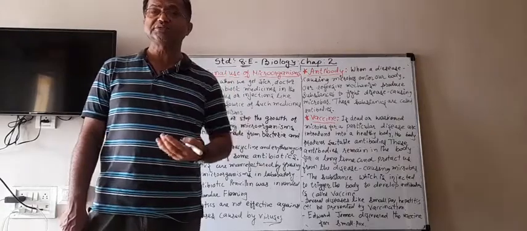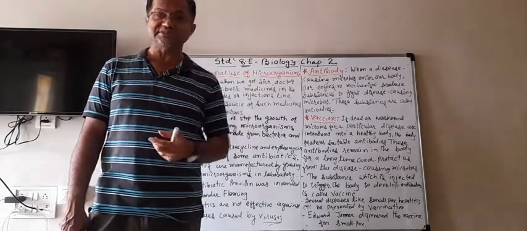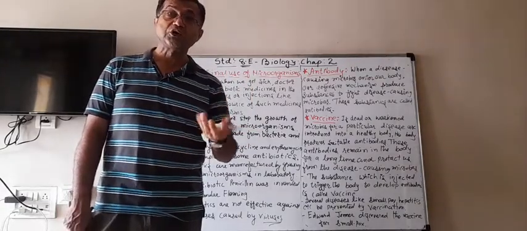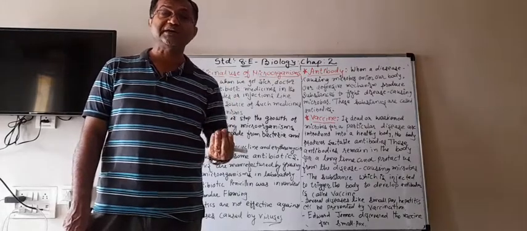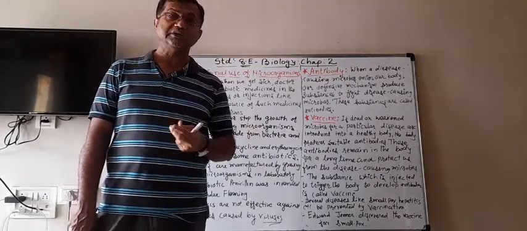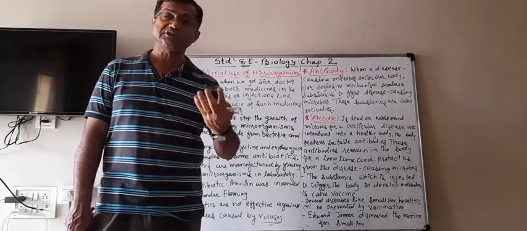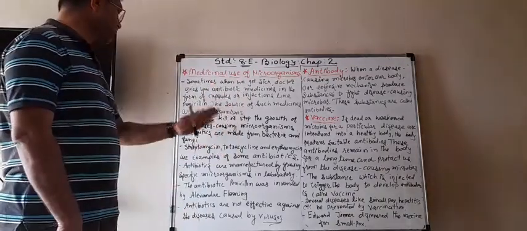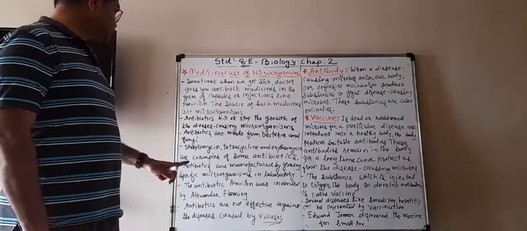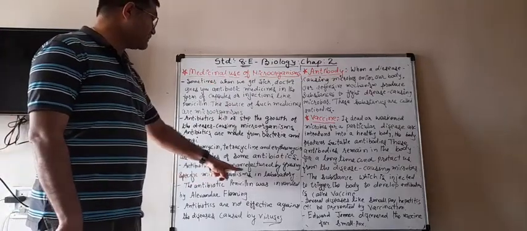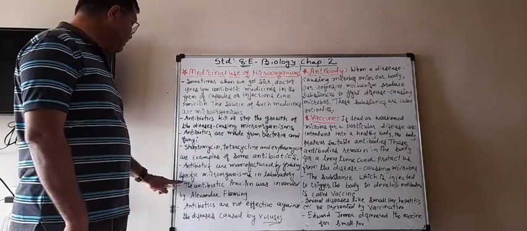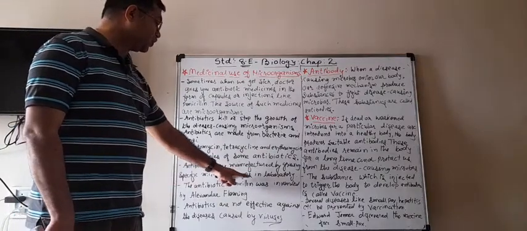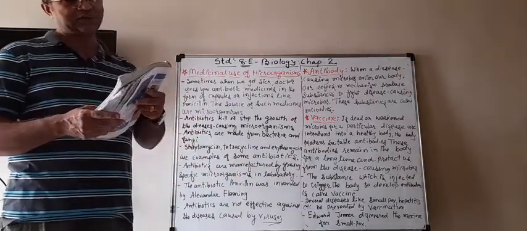To produce these antibiotic medicines, they grow bacteria and fungi in the laboratory, so that from that they can make the antibiotic medicines. So antibiotic medicines are manufactured by growing specific microorganisms in the laboratory.